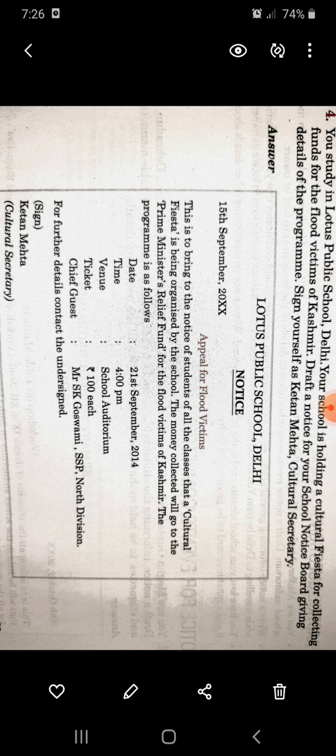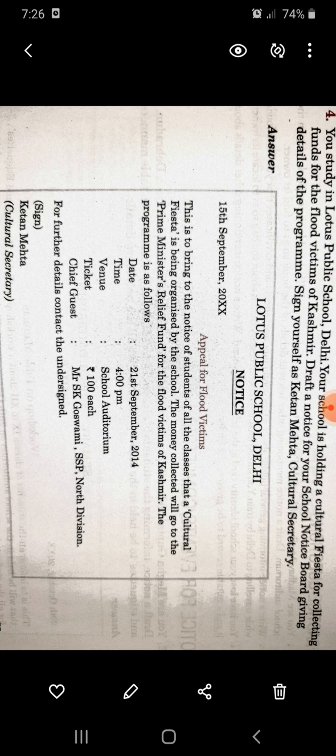The money we arrange for funding comes from tickets. That's why the ticket is kept at 100 each. Means 100 rupees you have to pay, and from your ticket also they arrange the fund.